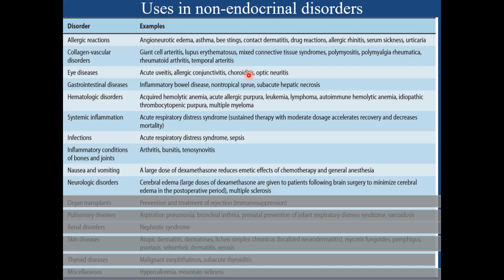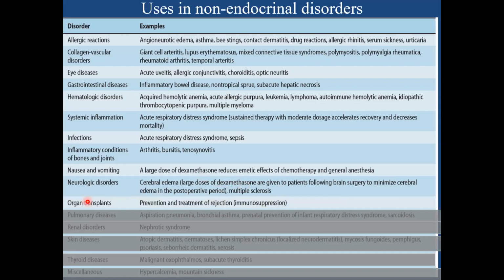Some of the neurological disorders which are responsible for cerebral edema need treatment with steroids which have no mineralocorticoid activity. That is, large doses of dexamethasone are given to patients following brain surgery to minimize the cerebral edema in the post-operative period, or in some cases of multiple steroids. Probably why? Because dexamethasone and betamethasone are preferred because they don't have any mineralocorticoid activity, which could have exacerbated the existing cerebral edema.